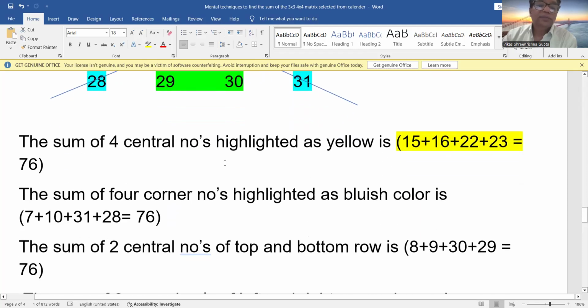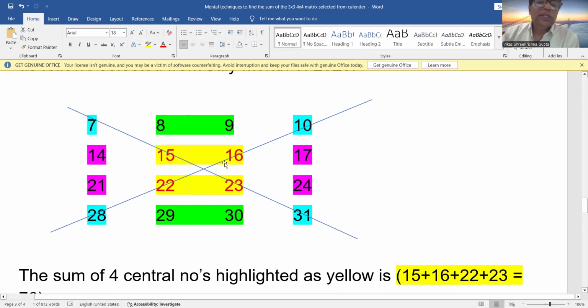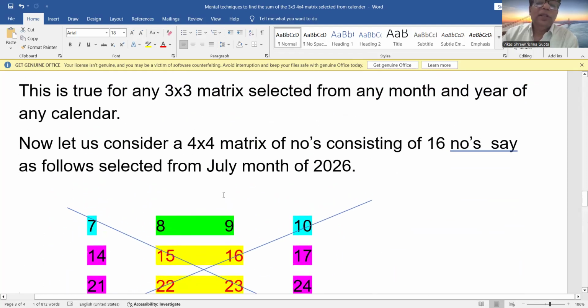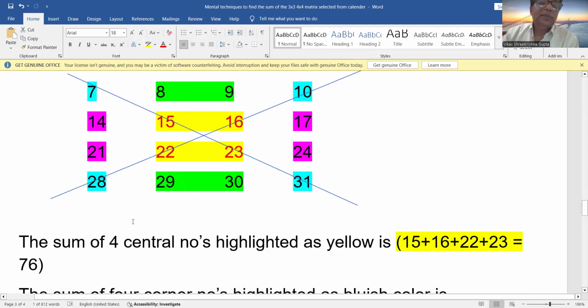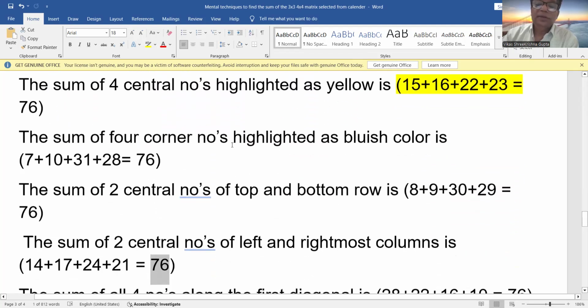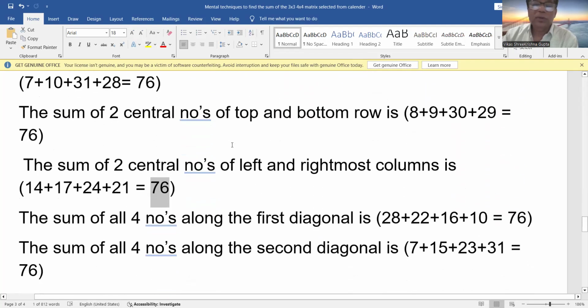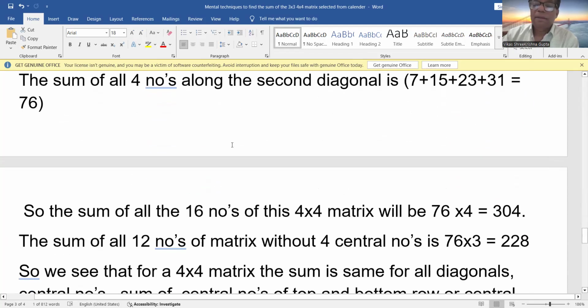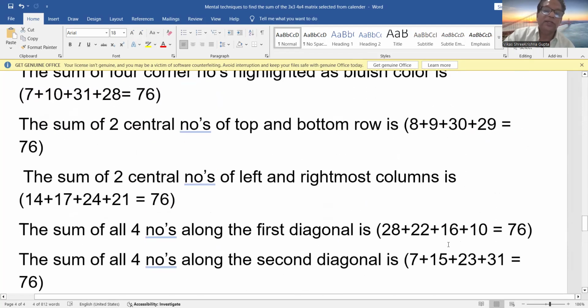And if someone asks you what is the sum without these four central numbers, then just multiply this sum by 3. Don't count these four numbers, then the sum will be 76 by 3, right? So I have shown here, yes, it is shown here. The sum of all the numbers is 76 into 4, that is 304. This is the sum of all 16 numbers. And if someone asks you the sum of the matrix without the four central numbers, it will be 76 into 3, that is 228.